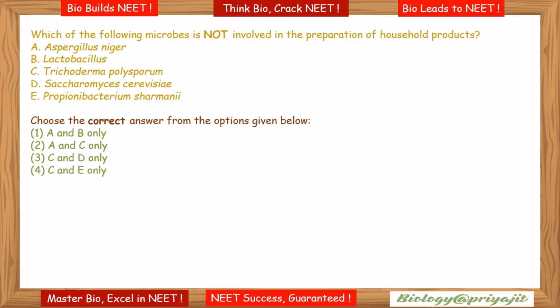Saccharomyces cerevisiae is used in baking and alcohol fermentation. Propionibacterium sermanii is used in Swiss cheese production. So A and C are not involved in household production. So option 2 will be the correct answer.